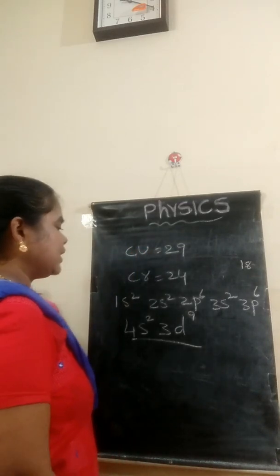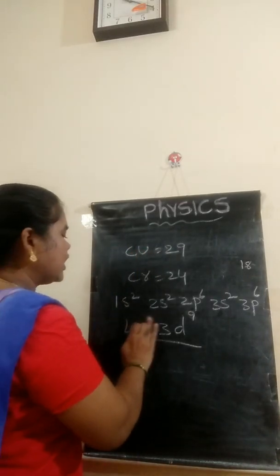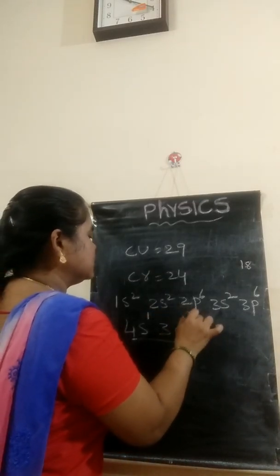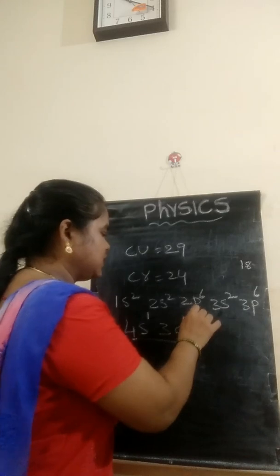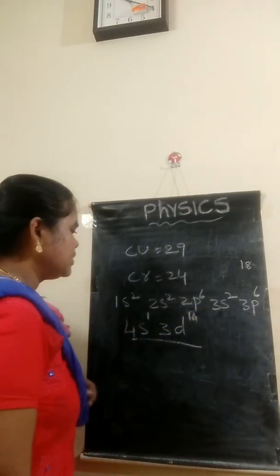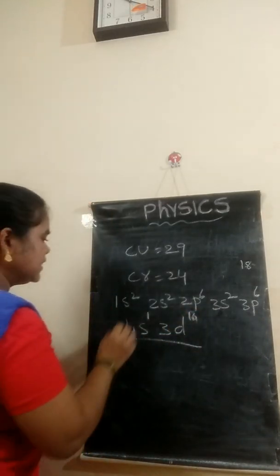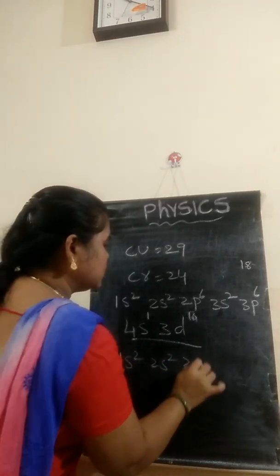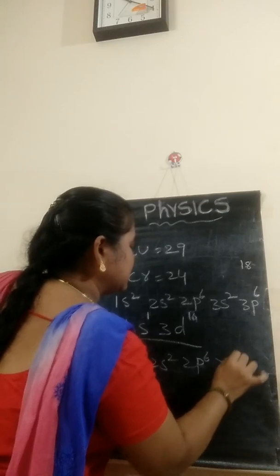But we have to write the electronic configuration as 4s1 and 3d10.